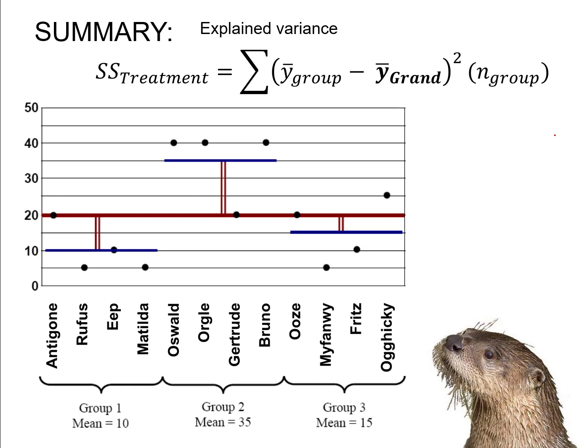Now, let me summarize the equations we used to calculate explained variance, total variance, and error variance sums of squares. We just calculated the explained variance sums of squares.